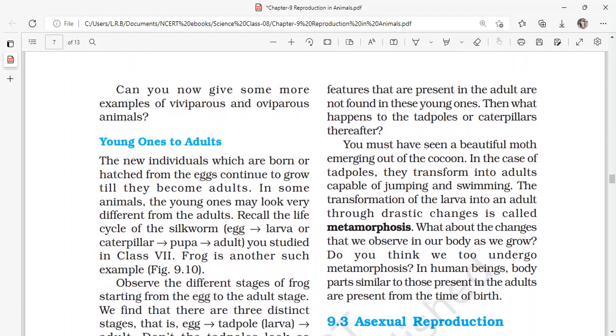Can you now give some more examples of viviparous and oviparous animals? Yes, obviously we can. Humans are viviparous. Okay, if you want, you can make a note. Humans are viviparous. Cows, dogs, buffaloes, zebra, tiger, cheetah, giraffe, gorilla, chimpanzee, monkeys, and many others are viviparous.